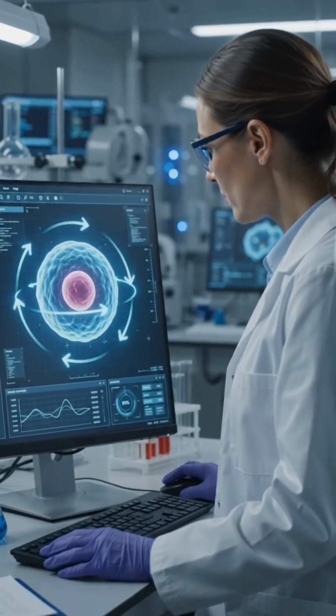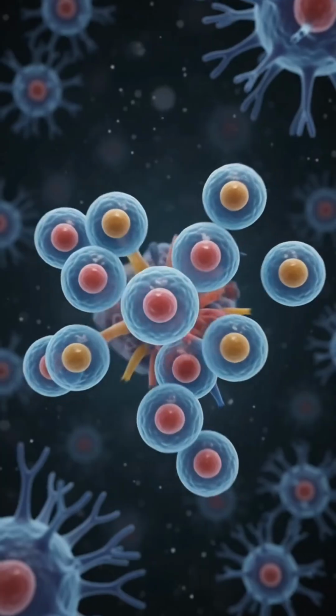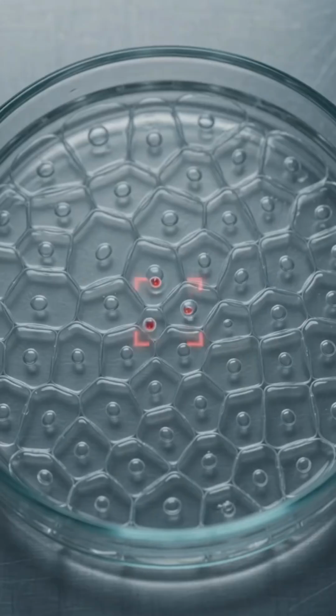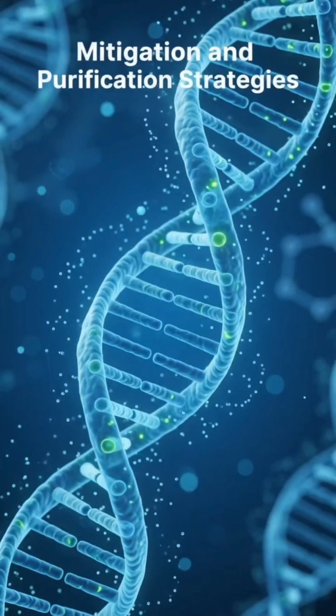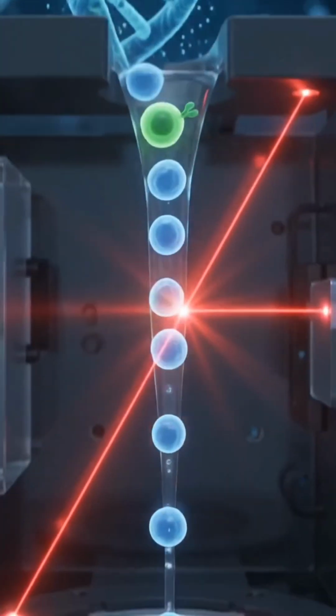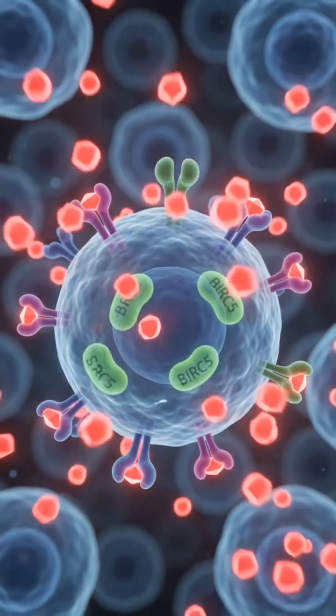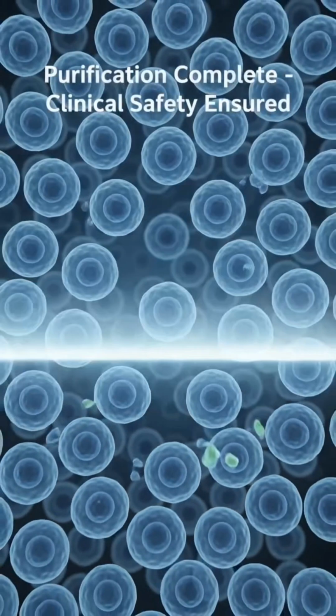PSCs offer unlimited potential, but pose a grave risk. A teratoma is a tumor with tissues from all 3 germ layers. Residual cells can form these tumors in grafts. To ensure clinical safety, several techniques remove residual pluripotent cells. Antibodies can deplete teratogenic cells, while small molecules selectively target them.